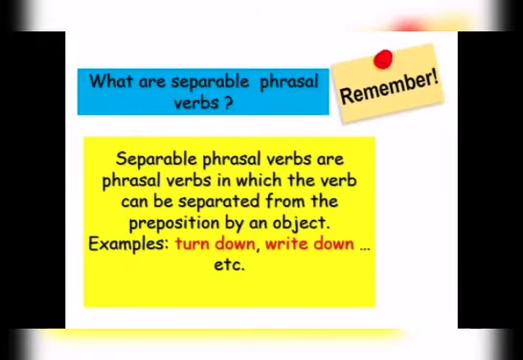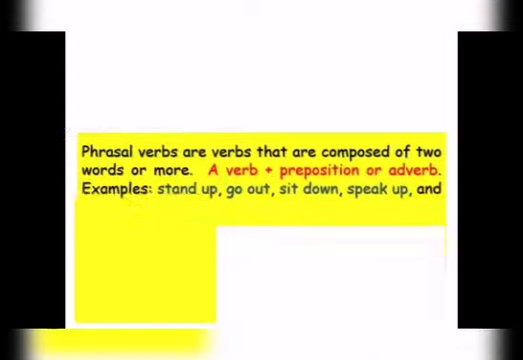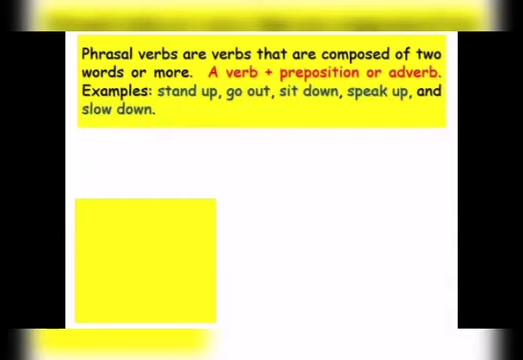So what are separable phrasal verbs? Separable phrasal verbs are phrasal verbs in which the verb can be separated from the preposition by an object. For example, turn down, write down, take off, and so on. Phrasal verbs are verbs that are composed of two words or more: a verb plus preposition or adverb. This is the form. Sometimes we call the preposition or adverb a particle. For example, stand up, go out, sit down, speak up, and slow down.